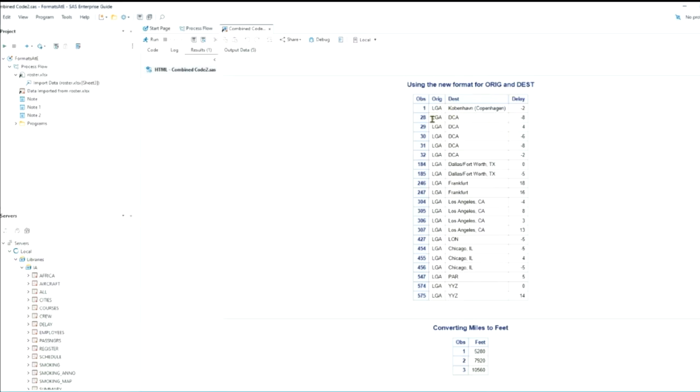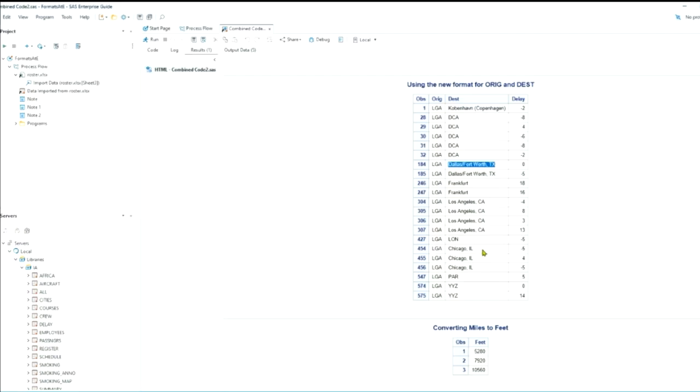Now notice LGA and DCA are written out as they're stored in the data. And that's because in our format, we didn't have DCA and LGA. We did, however, have Dallas, Fort Worth, and Los Angeles and Chicago. Okay.